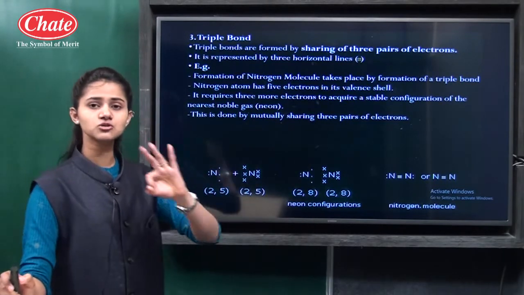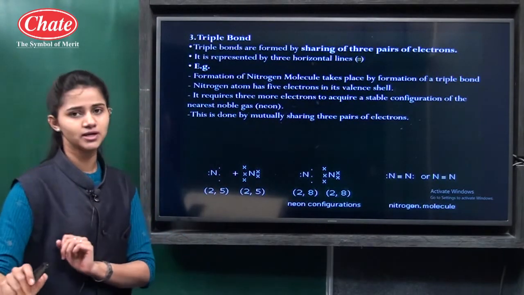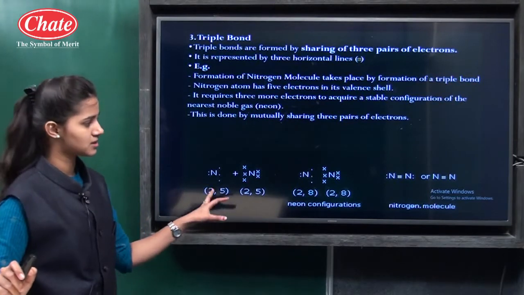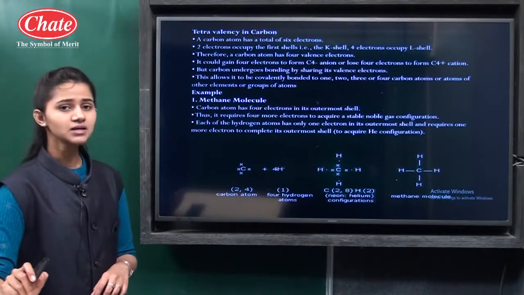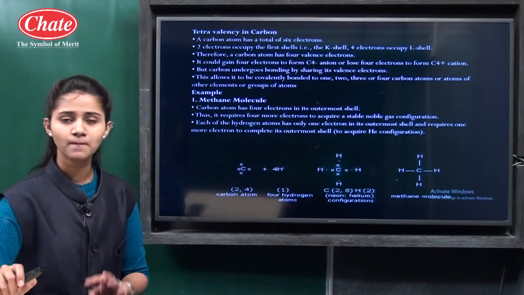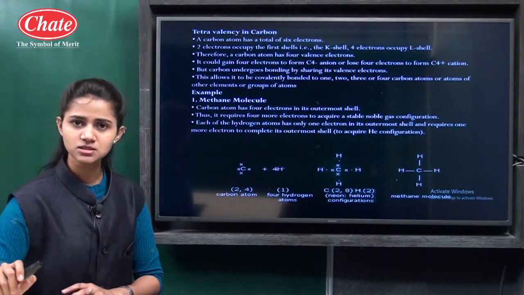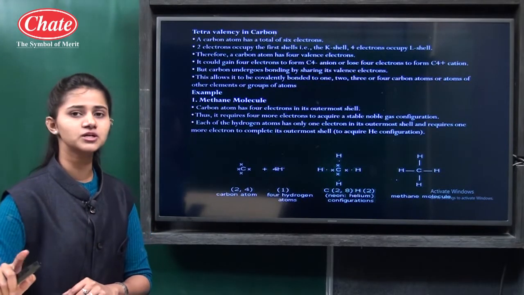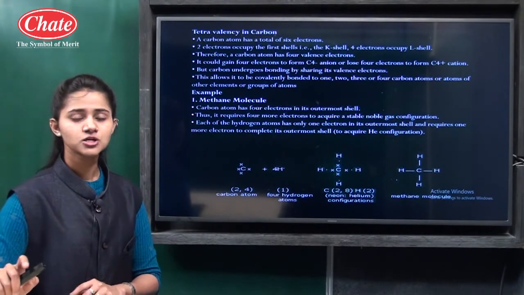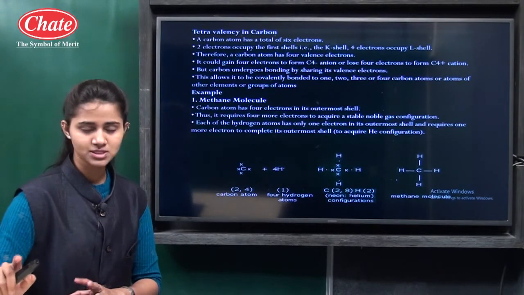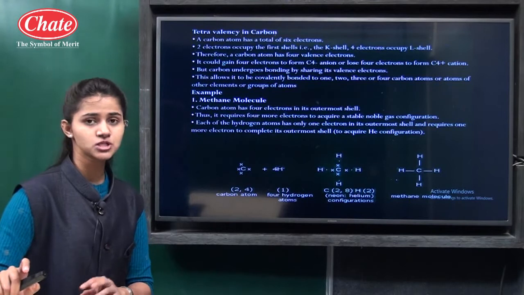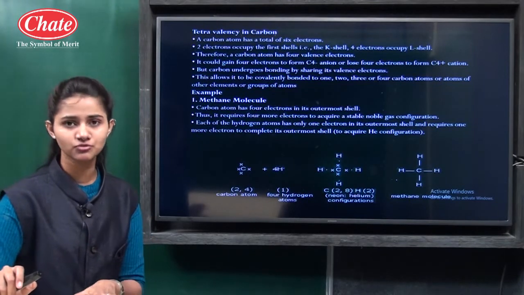So there is a formation of 3 bonds between the 2 nitrogen atoms, and thus there is a formation of the triple bond. Okay. Then see, tetravalency of carbon means what? The atomic number of carbon is 6, so its electronic configuration is 2, 4. So either carbon can complete its octet by donating all 4 electrons or by accepting all 4 electrons to attain the stable configuration of neon.